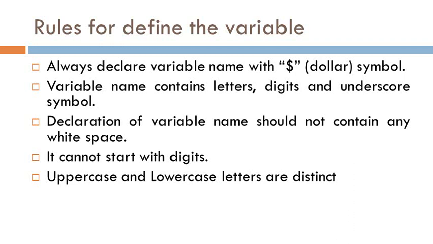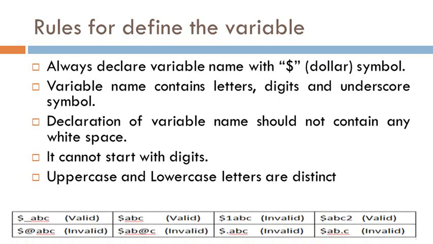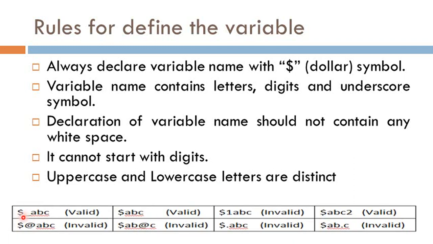Now, some examples of variables. In the first example, I write $_ABC. This is a valid variable name because a variable name can start with an underscore. Second, $@ABC. @ is not allowed because it is a special symbol.